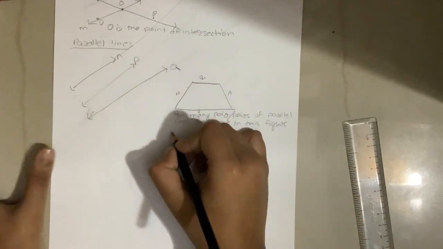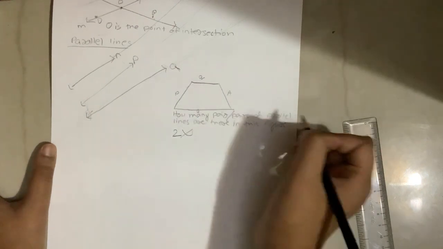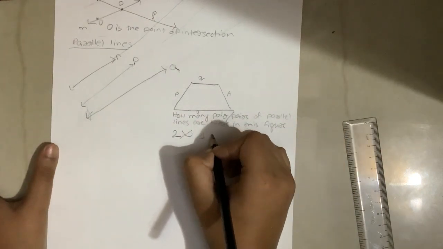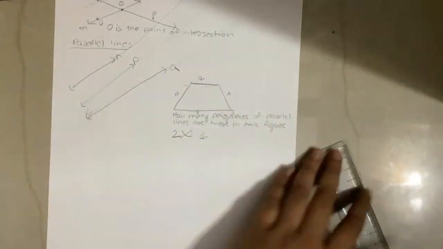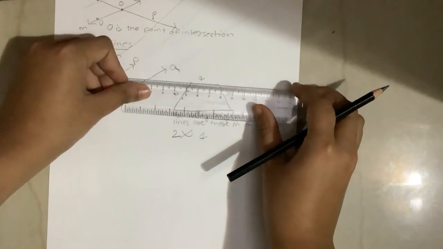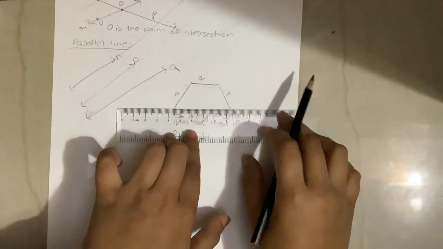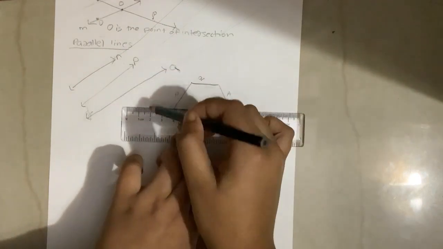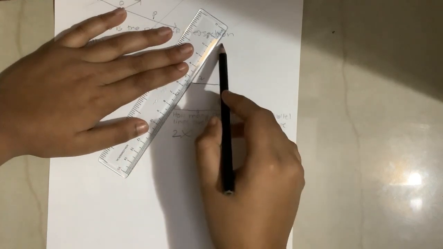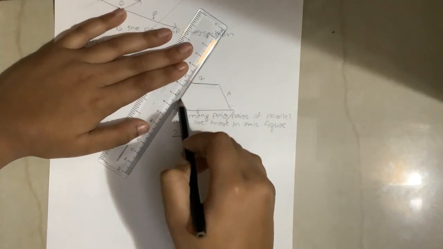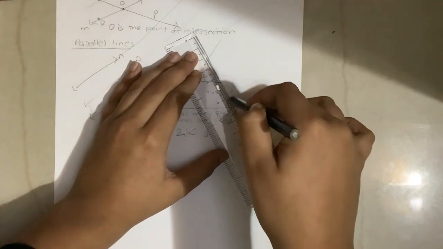If you thought two pairs of lines, then it's wrong. There is actually one pair. Why? See, here these two lines will never meet, as you can see, this line would go here and this line would go here. But this line will go approximately over here, and this line will go over here.